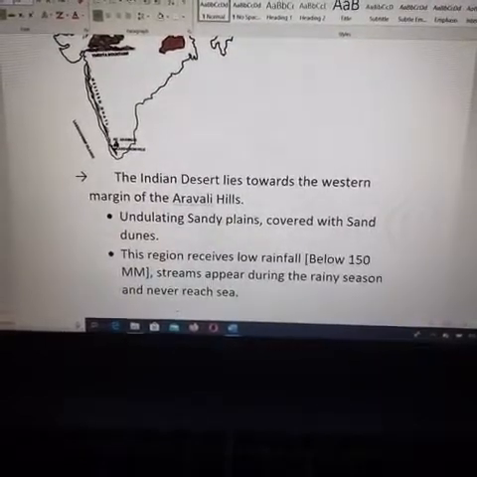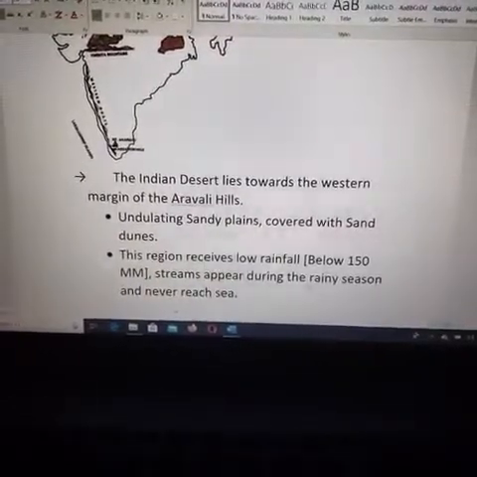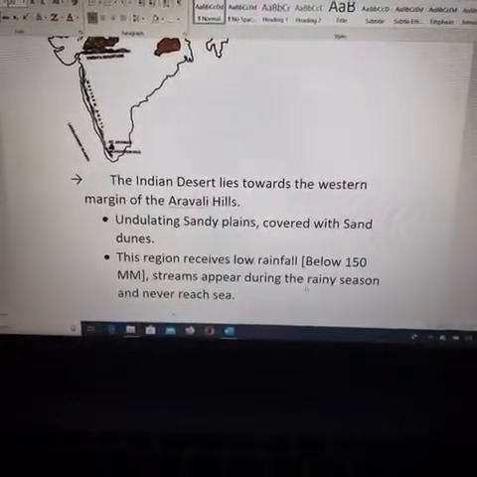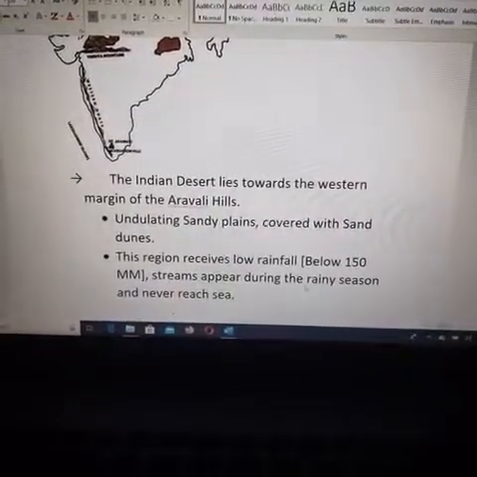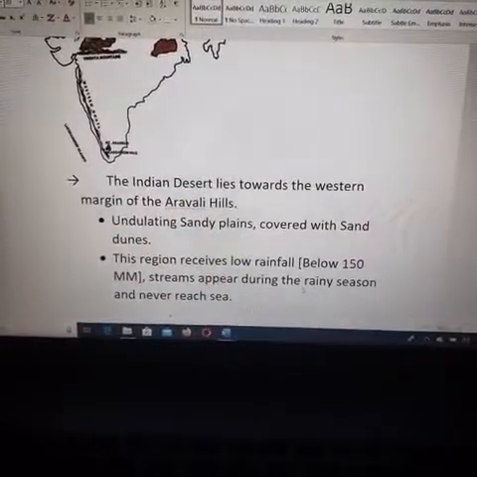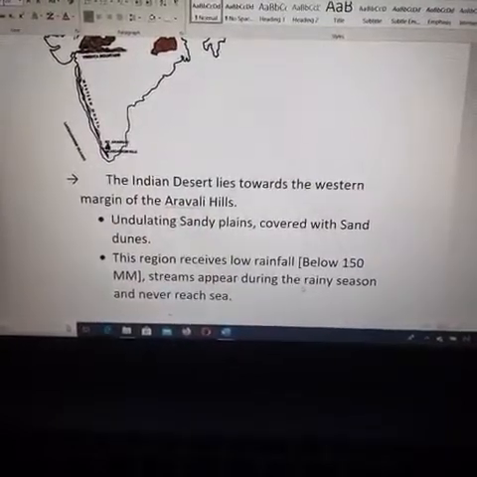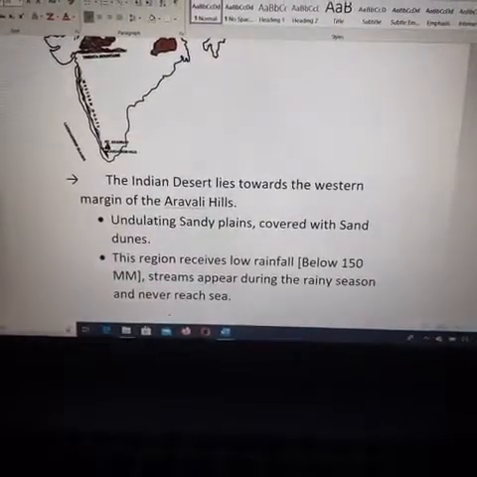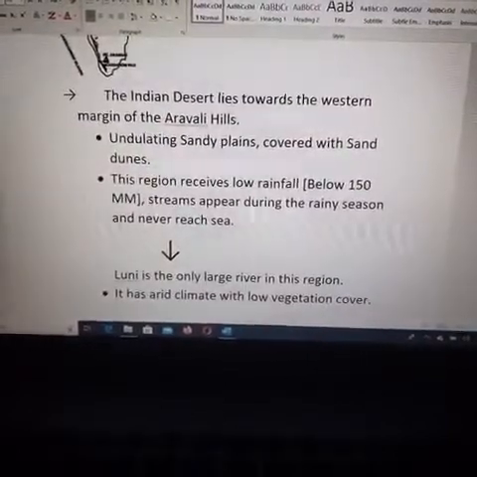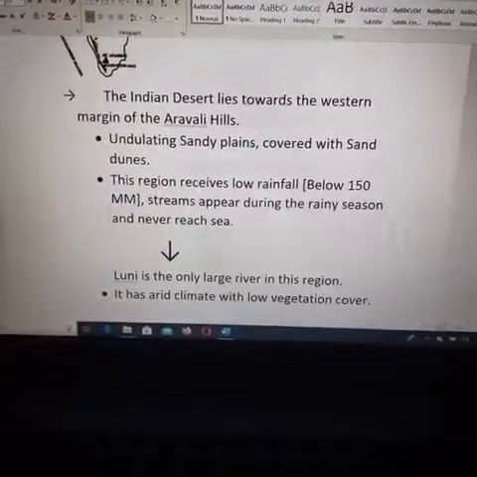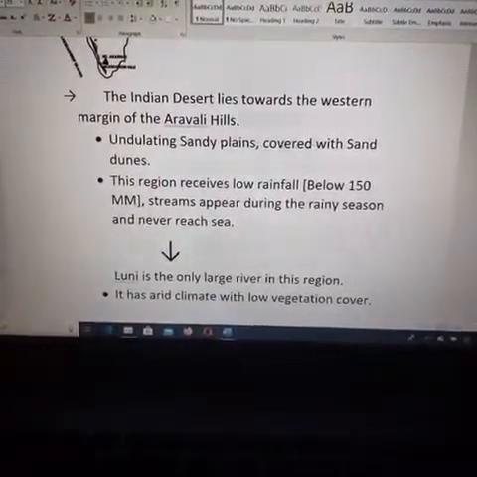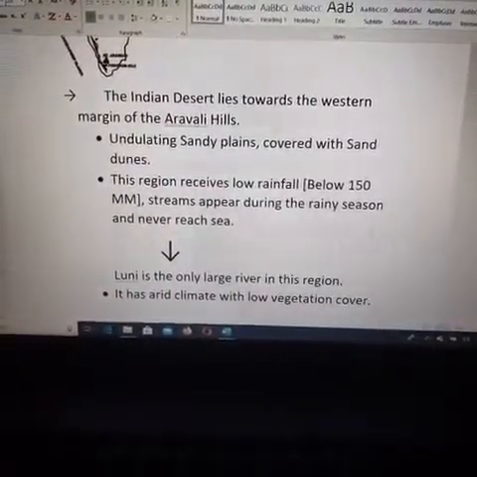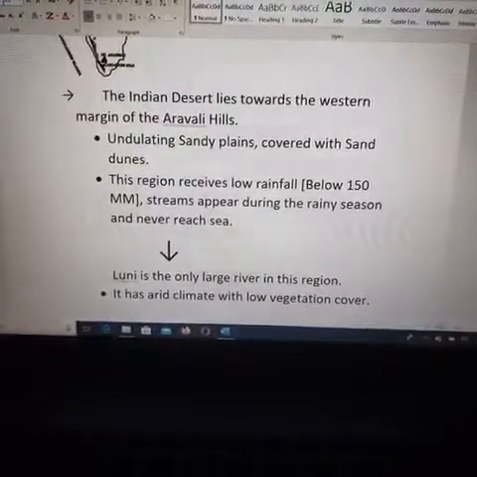Next, streams appear during the rainy seasons. Only in the rainy seasons, maybe the rain may come or may not, we don't know. If the rain appears in those places, streams will appear, not rivers. One of the rivers in that place is the Luni River. It is the largest river in the Thar desert, but it is totally dried up.